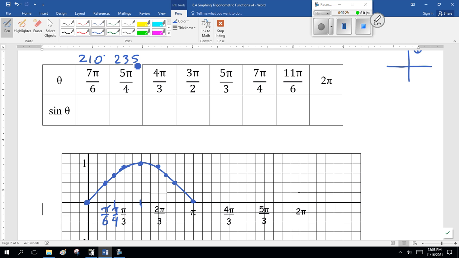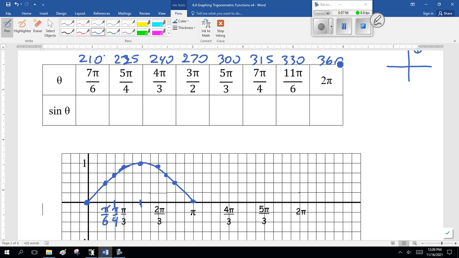Oh, brain fart, I can't do that in my head anymore. So that's 225, 240 degrees. 3 pi over 2 is 270. 300. 315. 330. 360 degrees. Sorry. Now, I've done enough of these that I can do most of that in my head. Obviously, I need some practice.